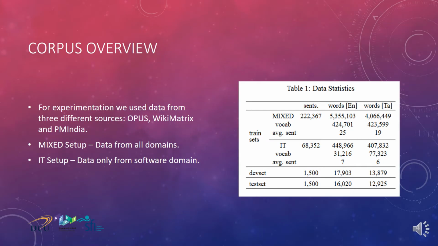A quick overview of the corpus. We carried out experiments using two different setups. The first setup, which we call the mixed setup. Here, the MT systems were built on a training set compiled from all data domains listed in the table. And the second setup, we call it the IT setup. Here, we built our training set compiled only from software localization data from Opus, that is GNOME, KDE4, and Ubuntu. The development and test set sentences were randomly drawn from these localization corpora.